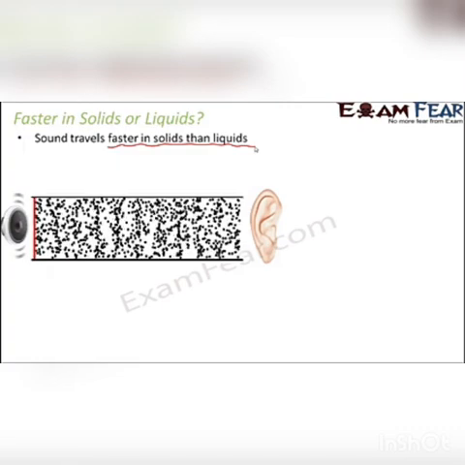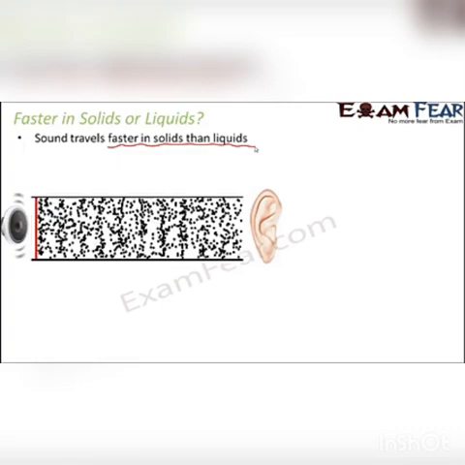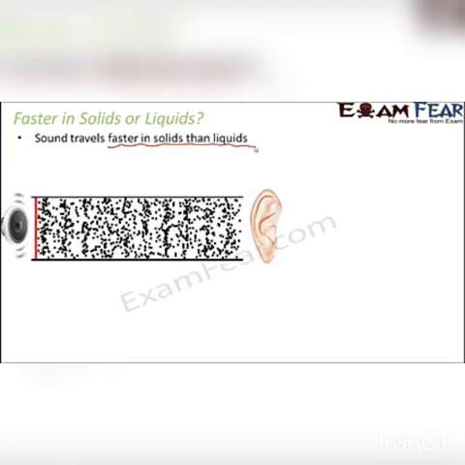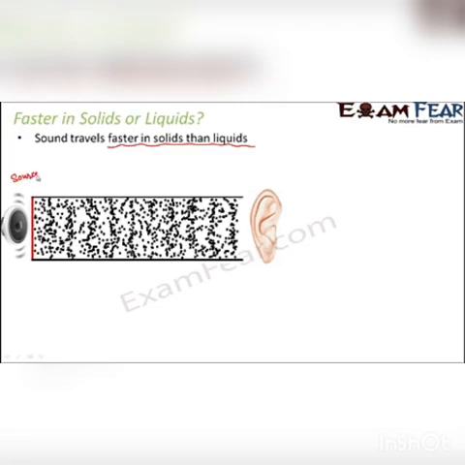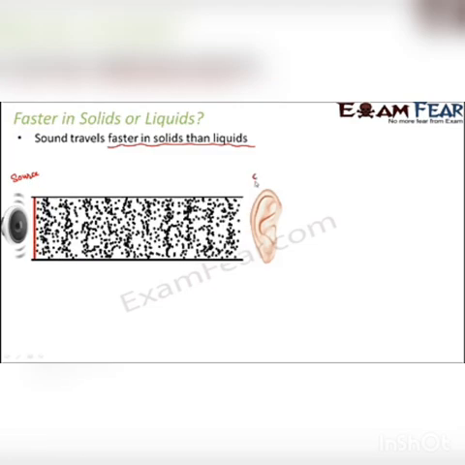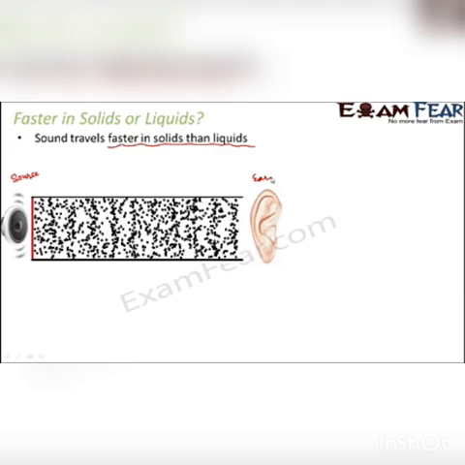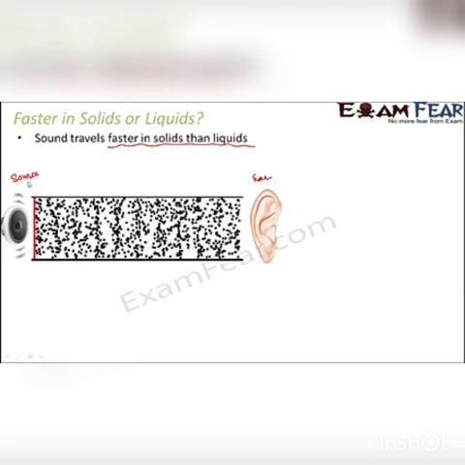So this wave is like a disturbance which makes the particles of the medium vibrate. Here, if you see, this is a source of sound. This is maybe a speaker or something from which sound is being produced. And this is your ear which listens to that sound. So that means the sound is traveling from the source to the human ear.